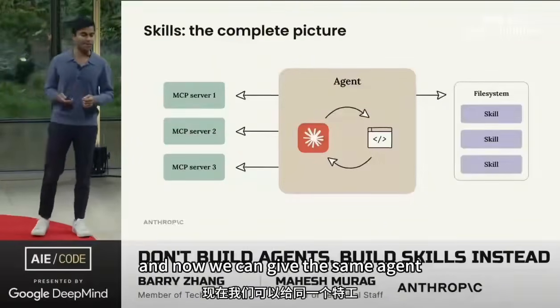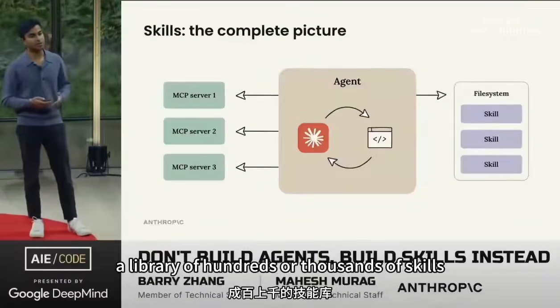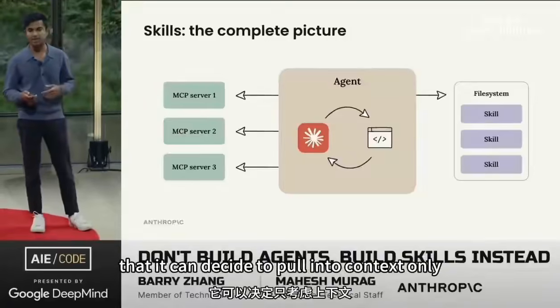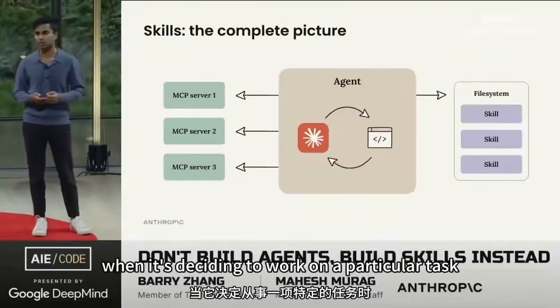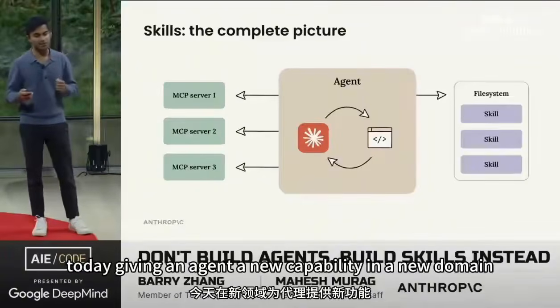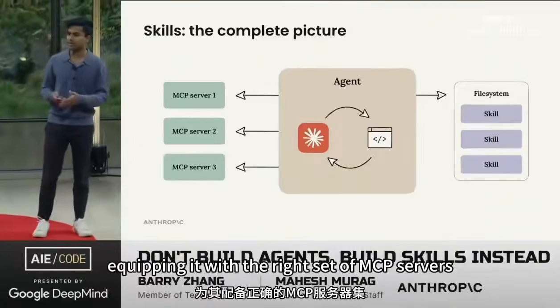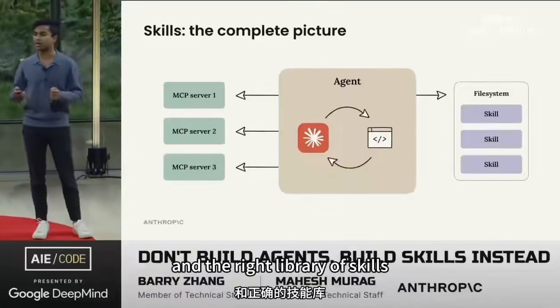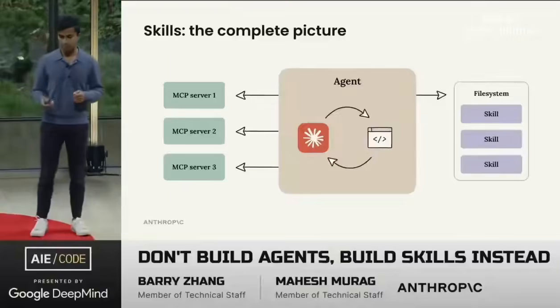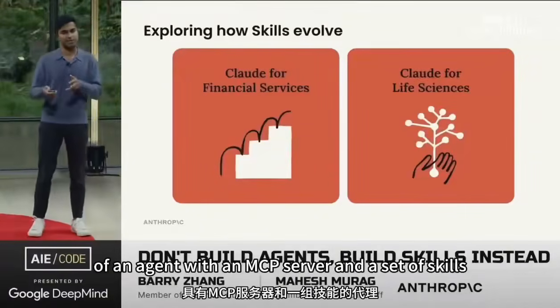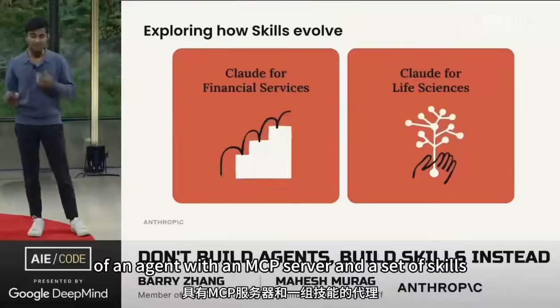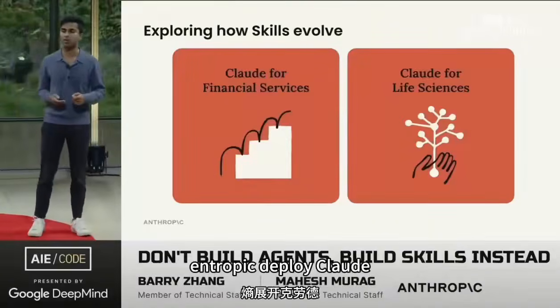And now we can give the same agent a library of hundreds or thousands of skills that it can decide to pull into context only at runtime when it's deciding to work on a particular task. Today, giving an agent a new capability in a new domain might just involve equipping it with the right set of MCP servers and the right library of skills. And this emerging pattern of an agent with an MCP server and a set of skills is something that's already helping us at Anthropic deploy Claude